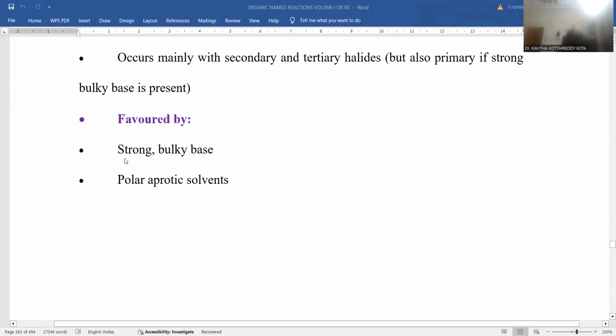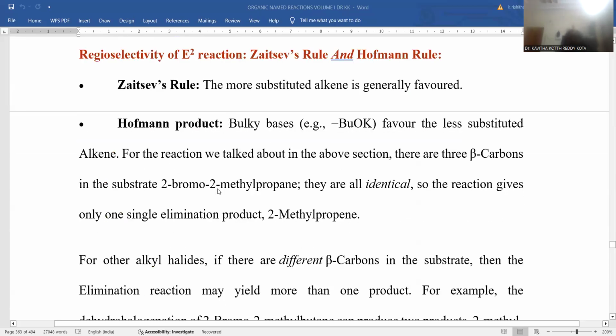Always, a stronger and bulky base is the more suitable condition in order to perform E2 elimination reaction, and a polar aprotic solvent is required. Why we are saying aprotic solvent is because there is no ionic mechanism taking part in this E2 elimination; rather it is the simultaneous making and breaking of the bonds via a transition state. Hence, aprotic solvents are more suitable for E2 elimination reaction, right?